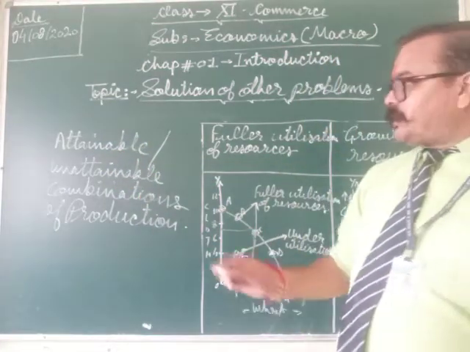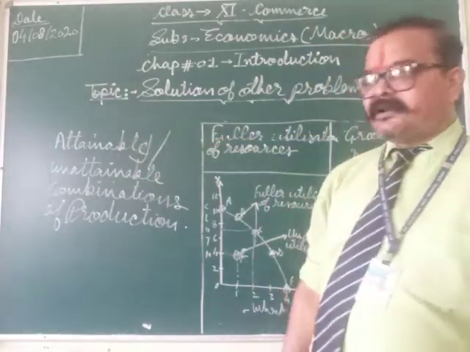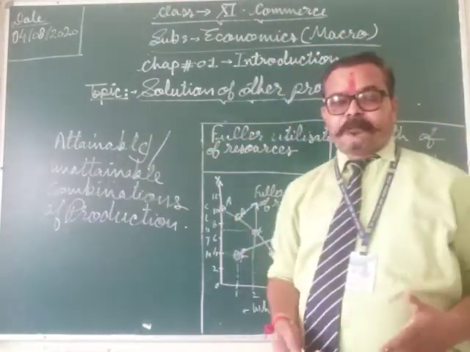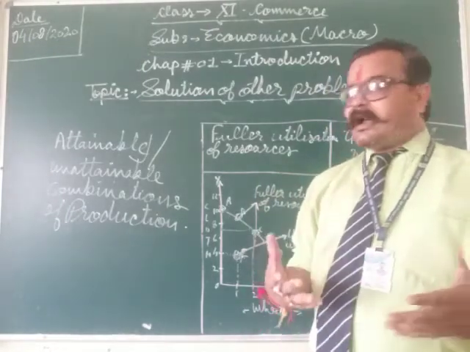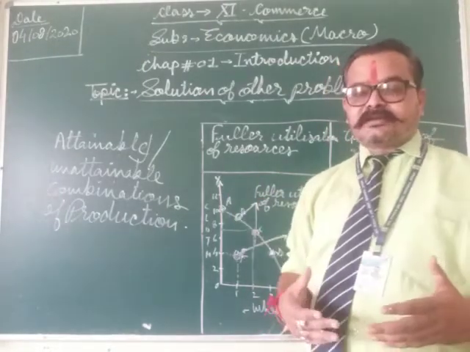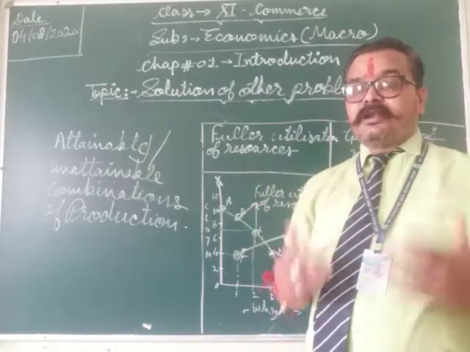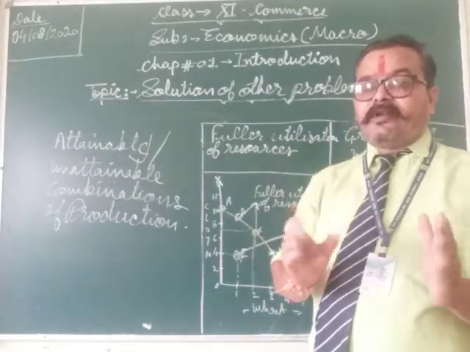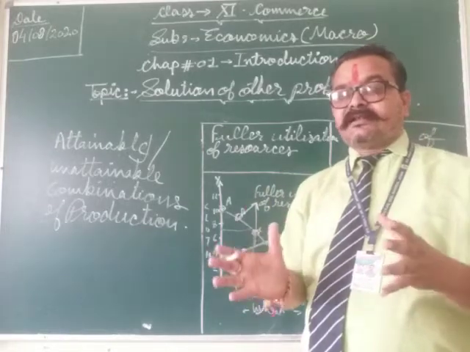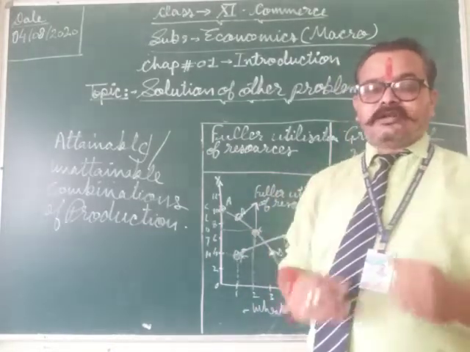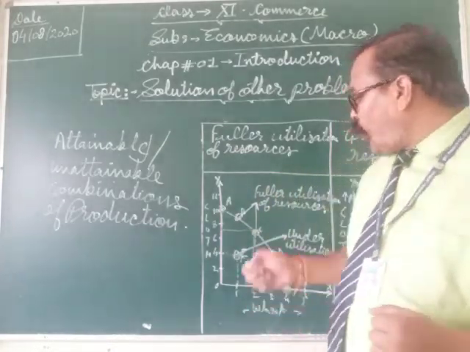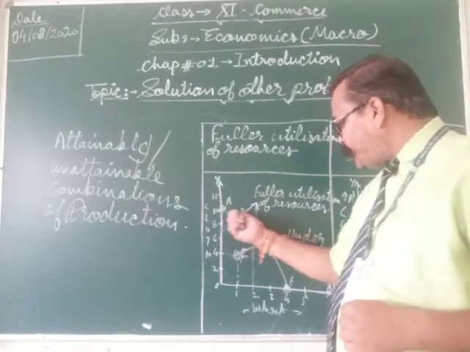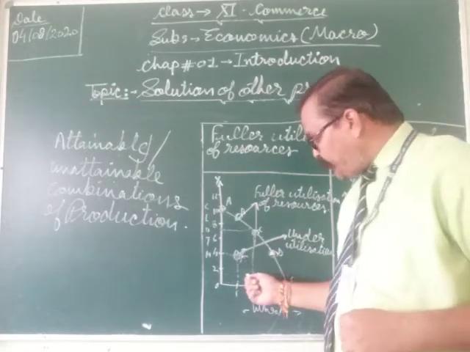So students, first I will tell something about the attainable combination of production. Attainable combinations of production are those combinations which can be produced with the help of given resources and available technology. So attainable points can lie on PPC or inside the PPC.